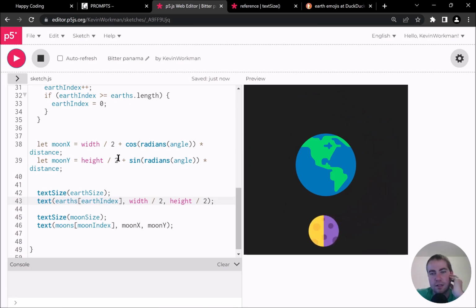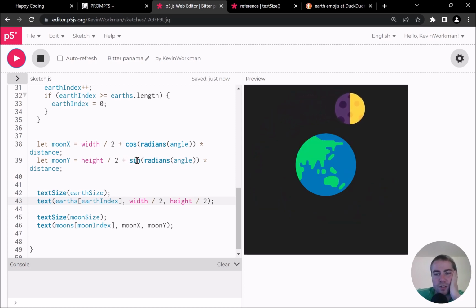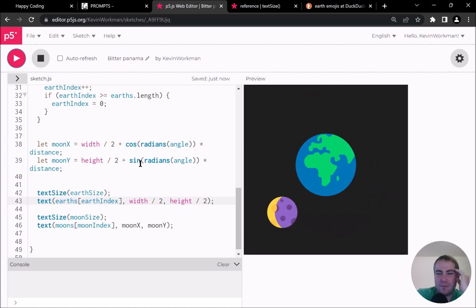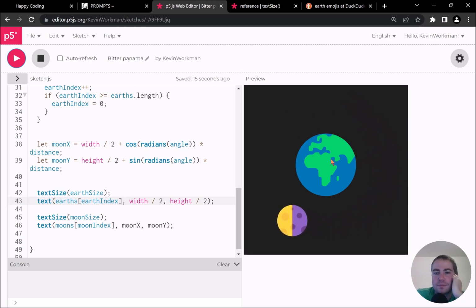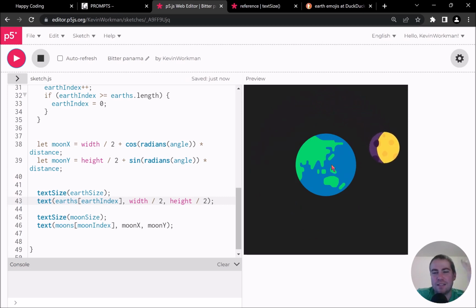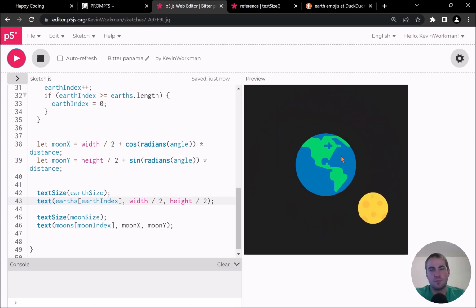Okay, so I start out showing one version of it. Yeah, I mean, it's okay. I don't hate it. I don't love it though, because it's not as much of an animation. It's just like, here's a picture of one part of the Earth. Here's a different picture of a different part of the Earth. It doesn't look like it's spinning to me.